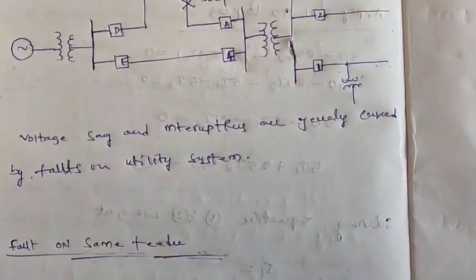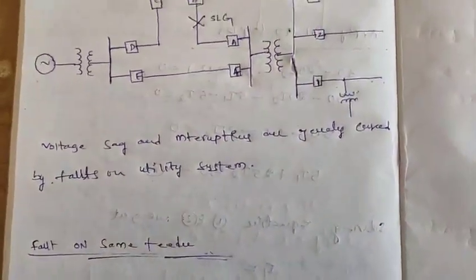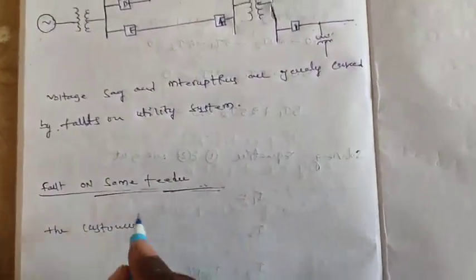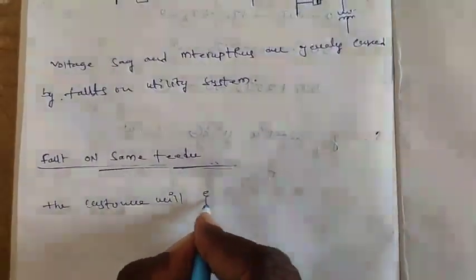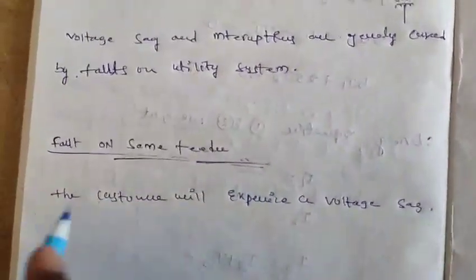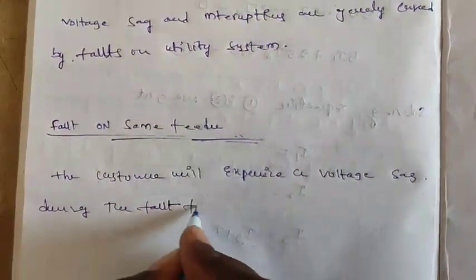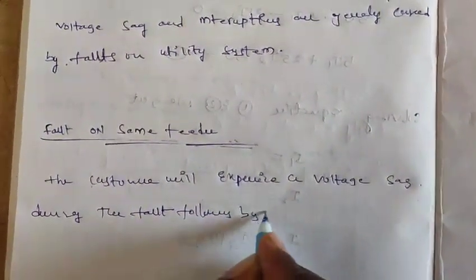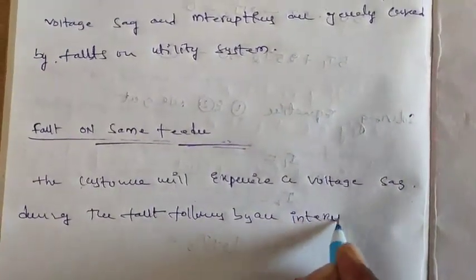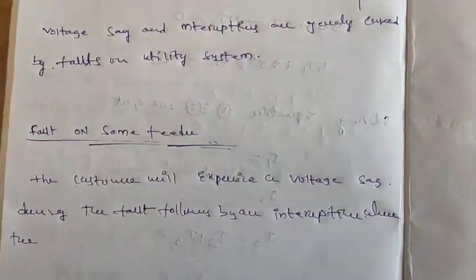If the fault is on the same feeder, the customer experiences a voltage sag during the fault, followed by an interruption when the breaker opens to clear the fault.